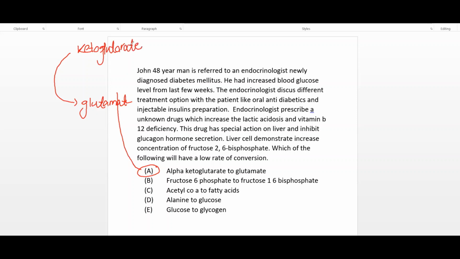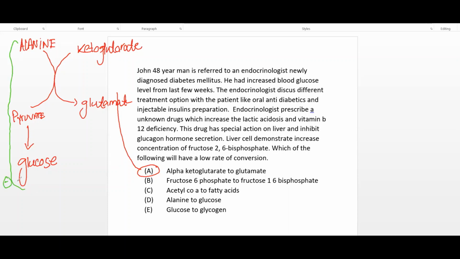It receives the amino group from alanine, and this alanine is converted to pyruvate, and this pyruvate is ultimately converted to glucose. This is the only reaction that is inhibited by fructose 2,6-bisphosphate and insulin.